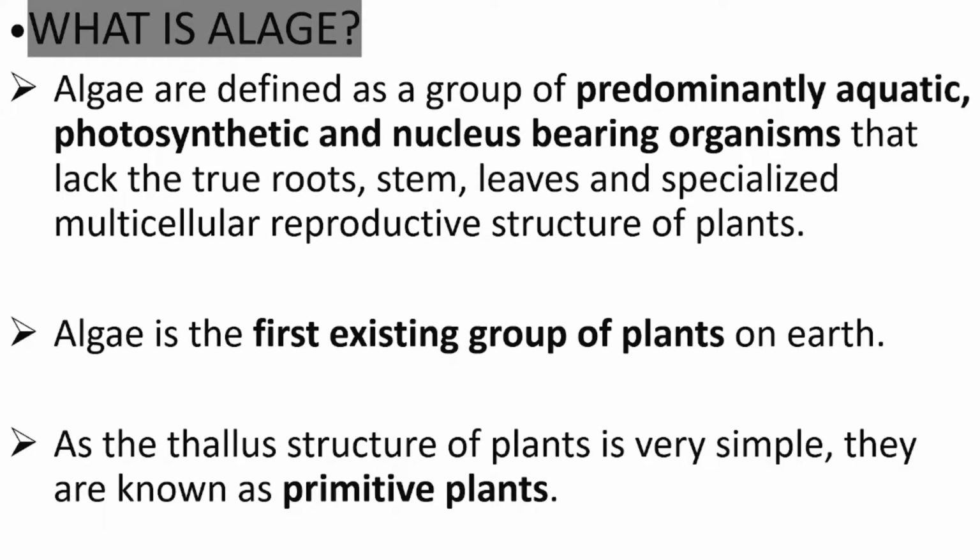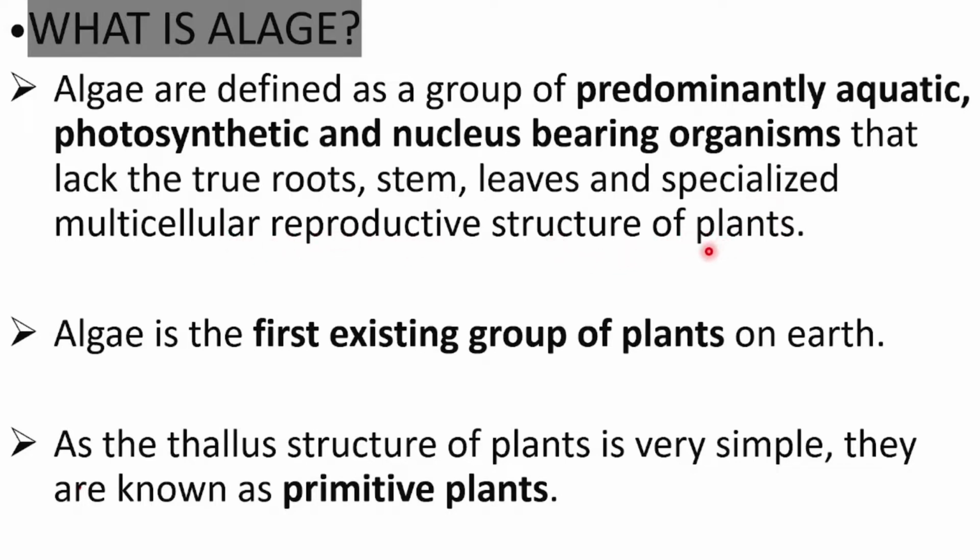So first, what is algae? Algae are defined as a group of predominantly aquatic, photosynthetic, and nucleus-bearing organisms that lack the true roots, stem, leaves, and specialized multicellular reproductive structure of plants.